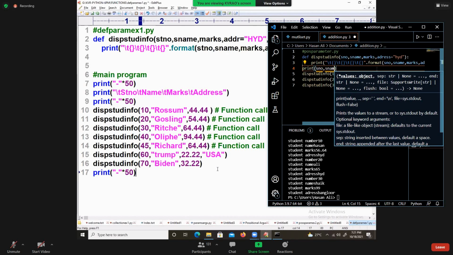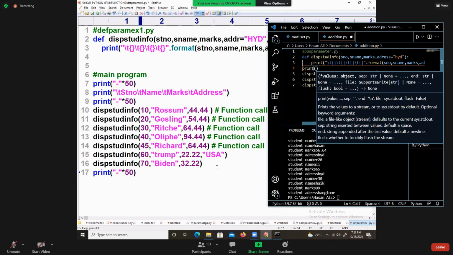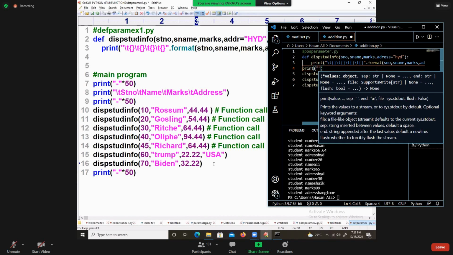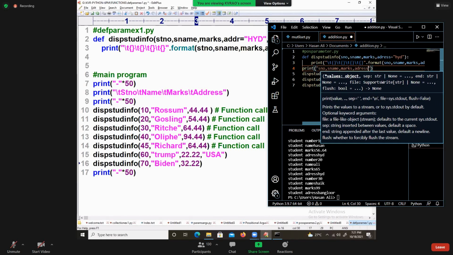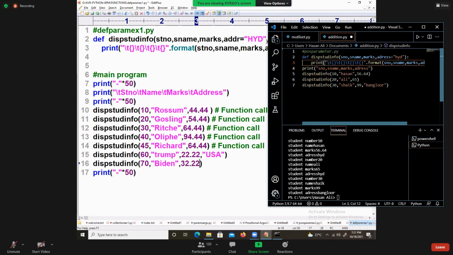How to pass that value politician? I will take care of that, because there I will use positional parameters as well as default parameters. So that is the second level of this, don't worry about it. Is it okay? Is this concept clear?